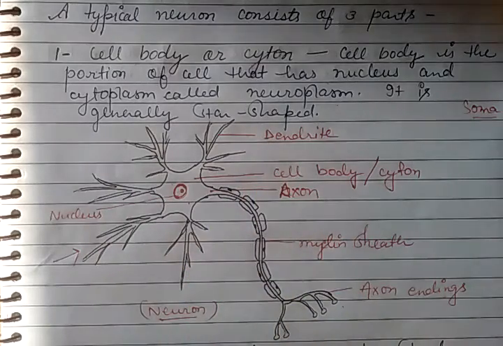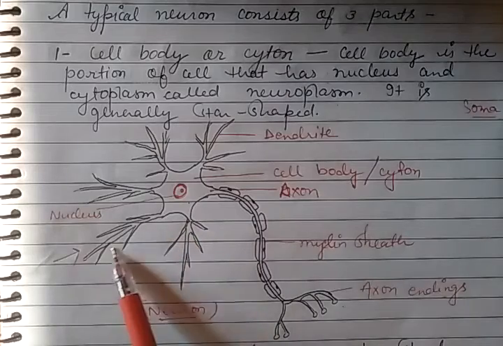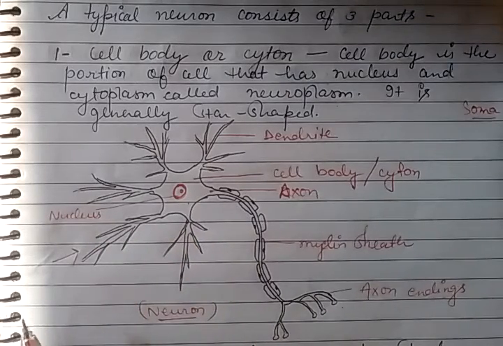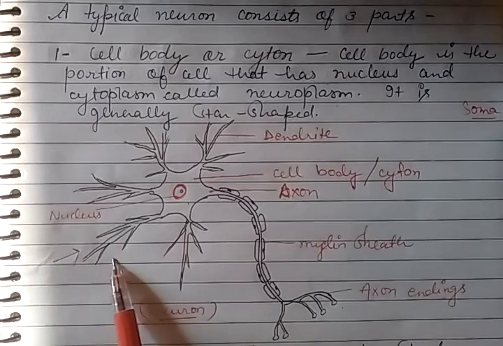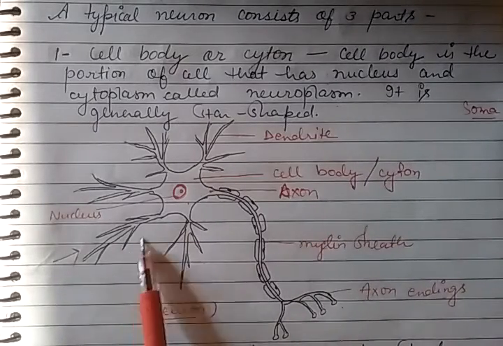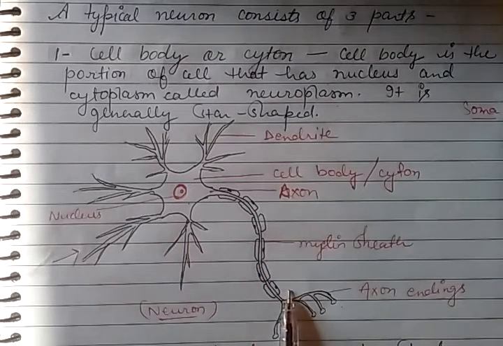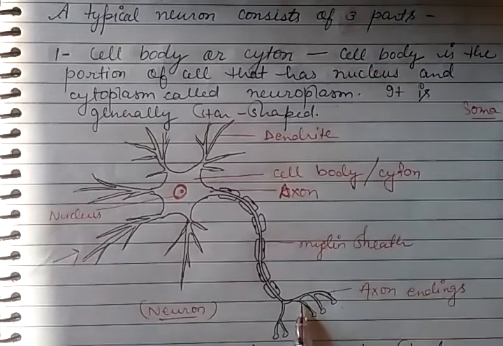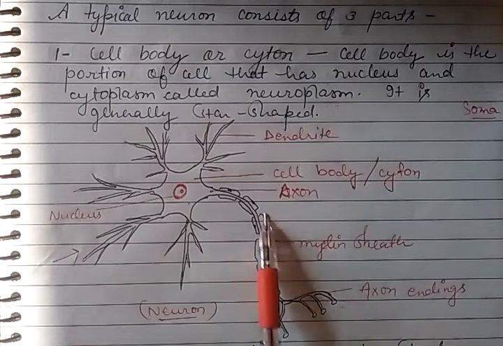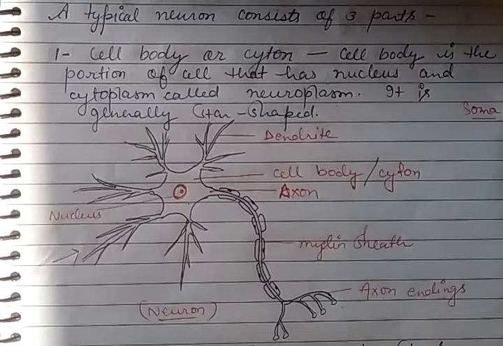These extensions are known as dendrons, and they further branch into short extensions, and these short processes are known as dendrites. Dendrites are responsible for receiving the signals, and the signals move into another part of the neuron, that is the axon, which is the longest extension of the nerve cell, and via the axon it moves towards the axon ending, and thus it proceeds towards another nerve cell.